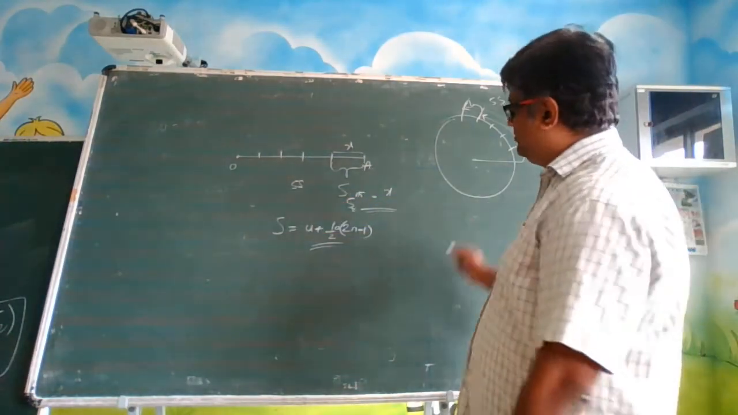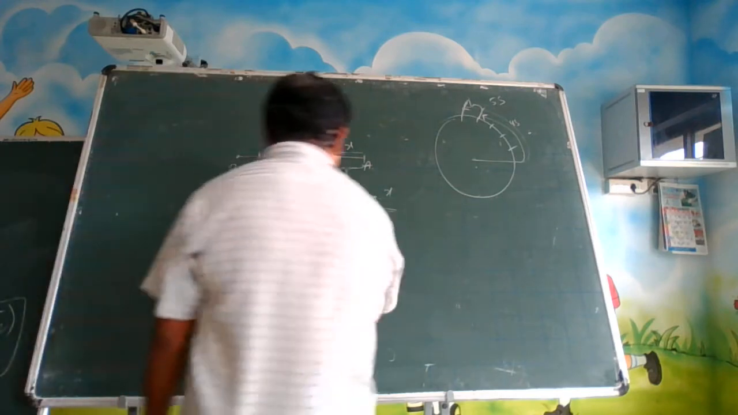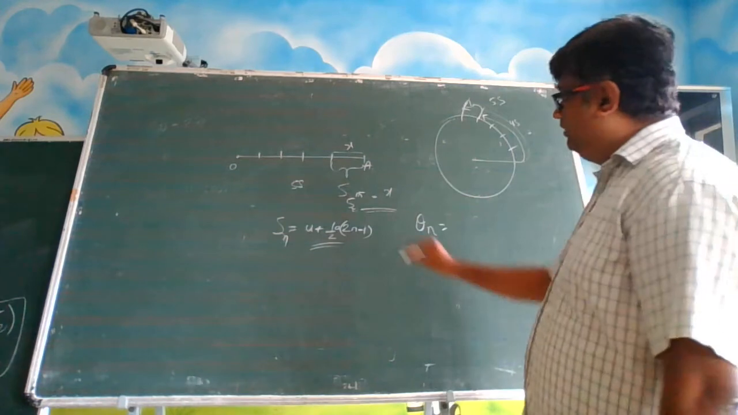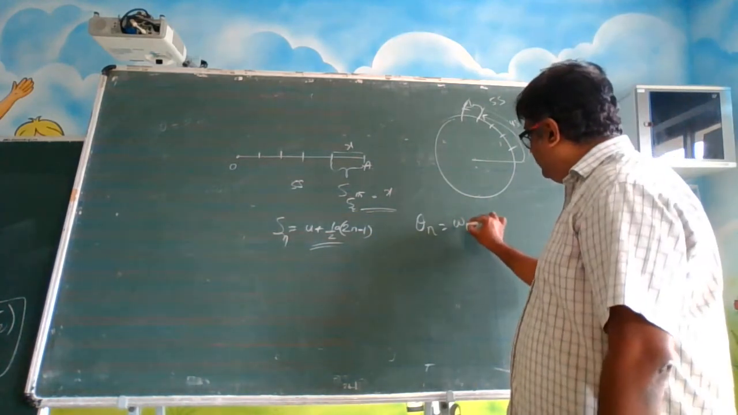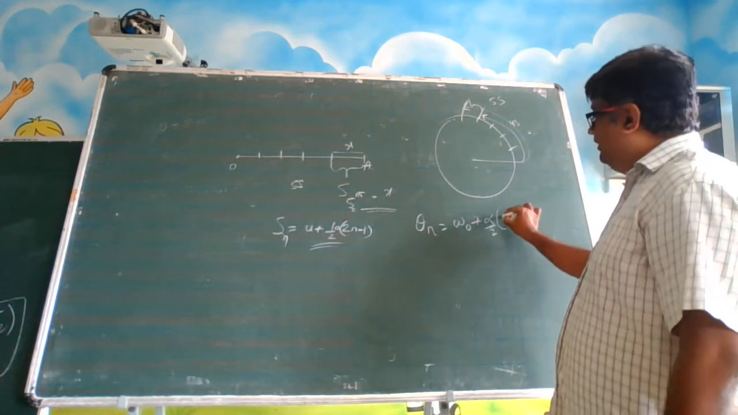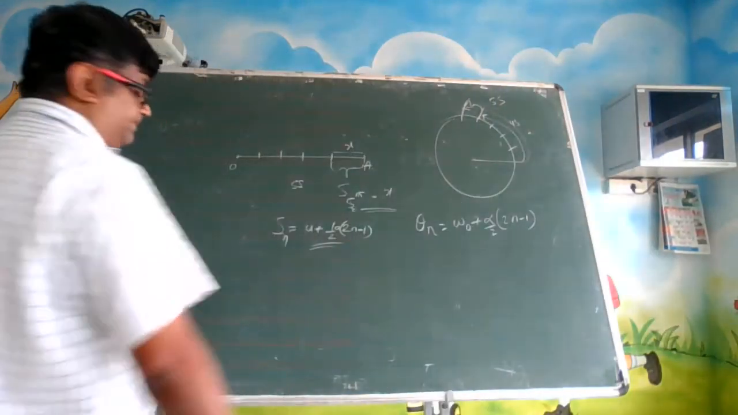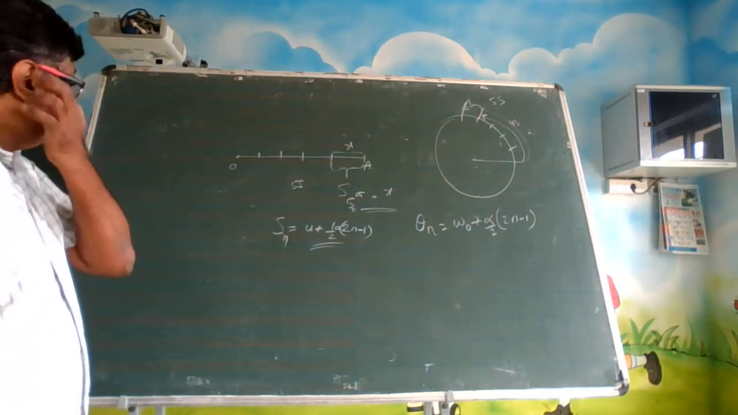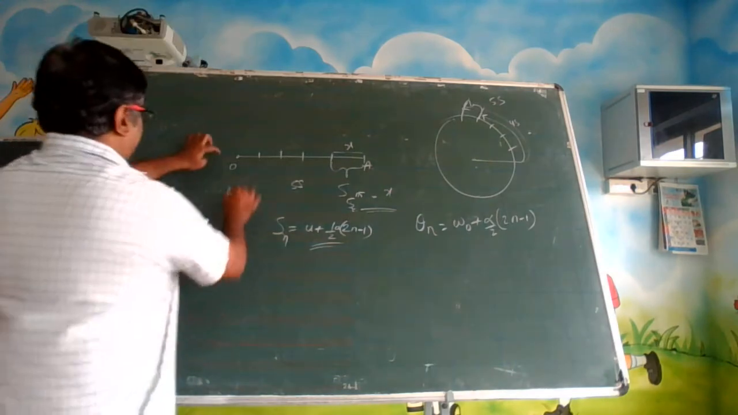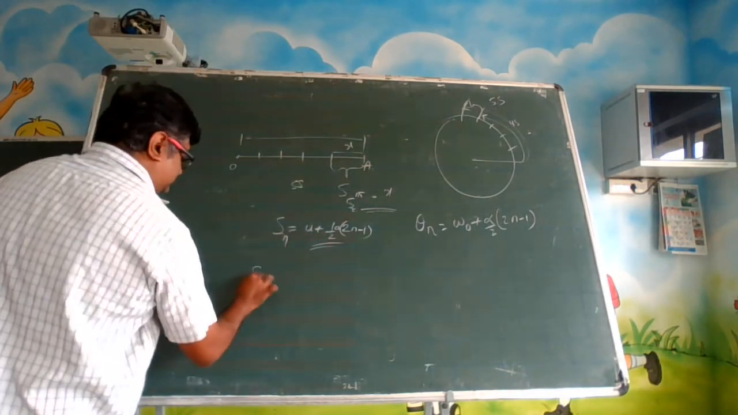So a similar expression can be written here. We write theta n is equal to, in the place of u, omega 0, in the place of a, alpha, so alpha by 2 into 2n minus 1. Okay, into 2n minus 1. This can be derived very easily. Let us say from here to here I am calculating as s.